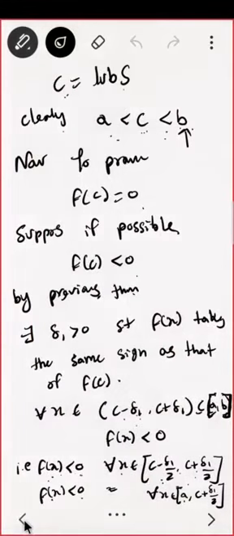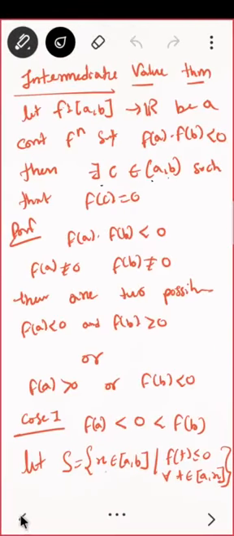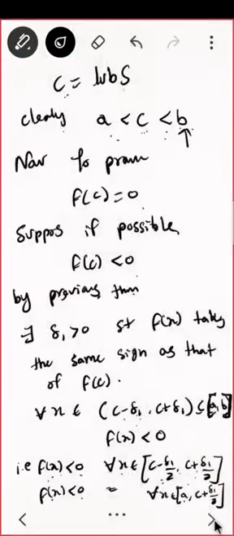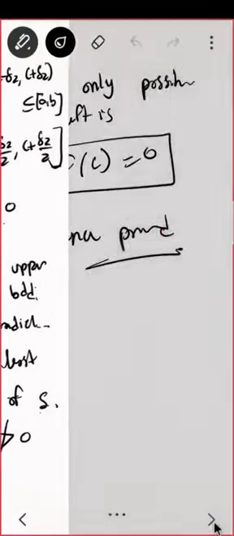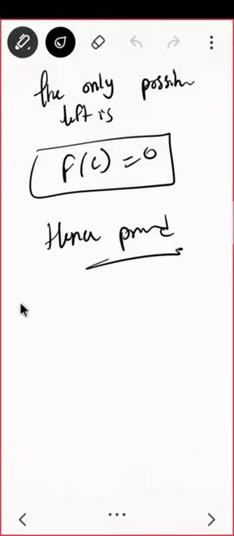Is the proof clear? Revise the proof once again and try to see. There are so many subtleties in it. When you look at it, you will realize why we are doing this and why not that. You think about it, then only you will get to know. And the homework would, of course, be this one. Case 2: what if f of a is positive and f of b is negative? Then how will you do it? Can you prove the same thing? If you are able to write that proof, then only you understand, then only you can tell yourself, yes, I understood the proof.